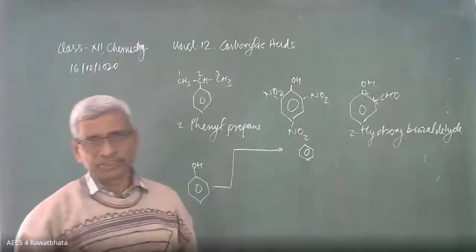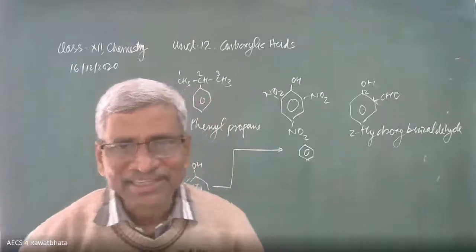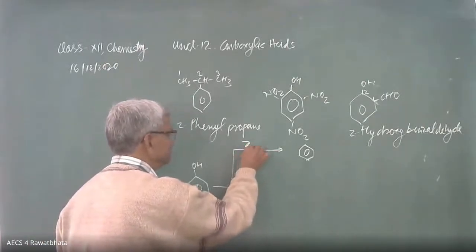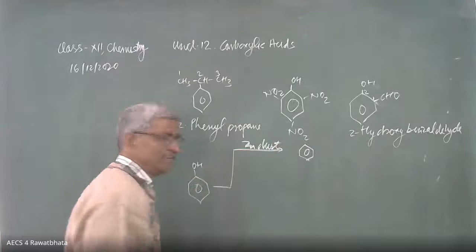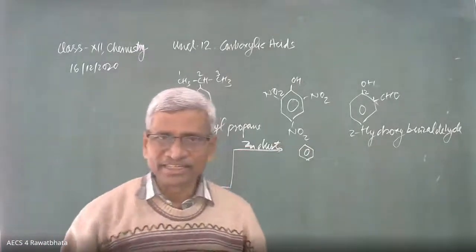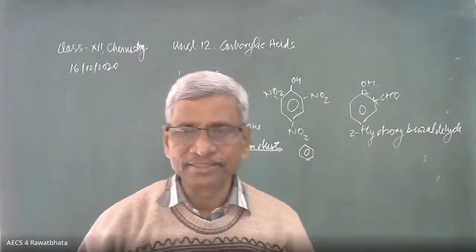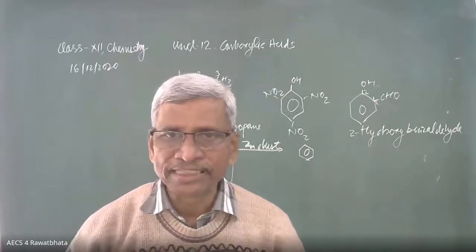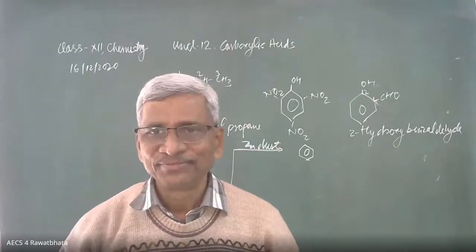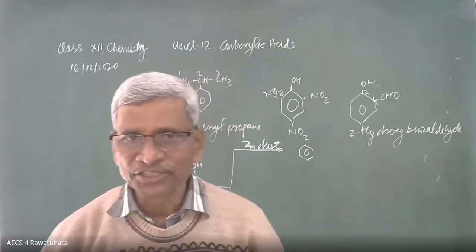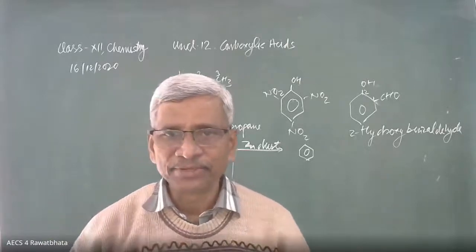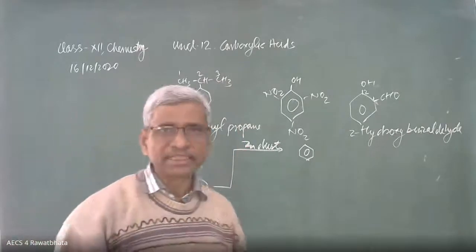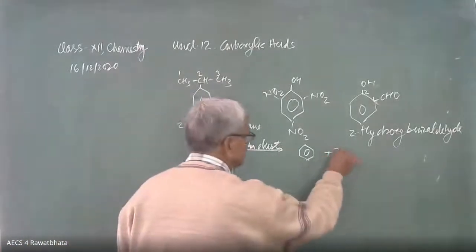We have to remove OH, and for that, zinc dust. Why not zinc metal? Why do we prefer zinc dust? Because of the large surface area. Due to large surface area, it is available for the reaction easily, and it forms ZnO.